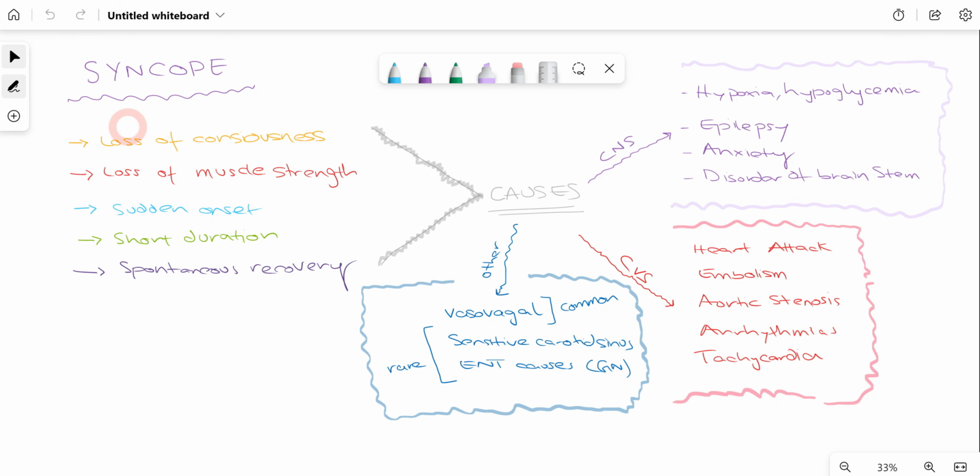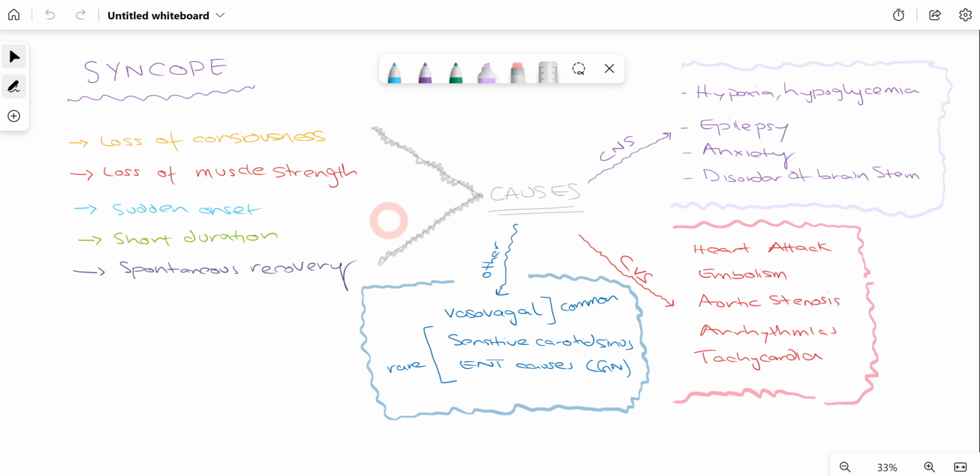Now let's just start with syncope. What is syncope? Syncope is basically a feeling where there is loss of consciousness and loss of muscle strength as experienced by the patient. It occurs suddenly, with no aura that the patient experiences to warn that the syncope is about to occur. It is of short duration, and most patients recover spontaneously.